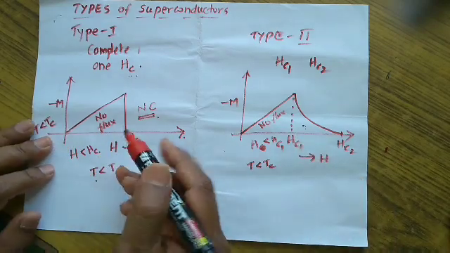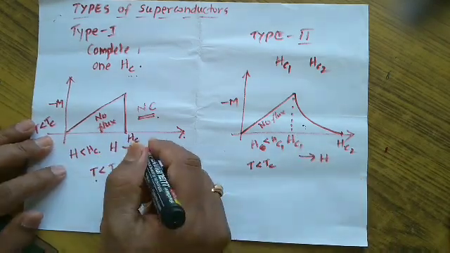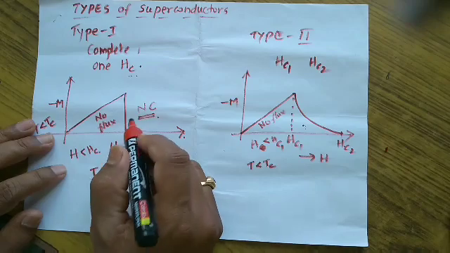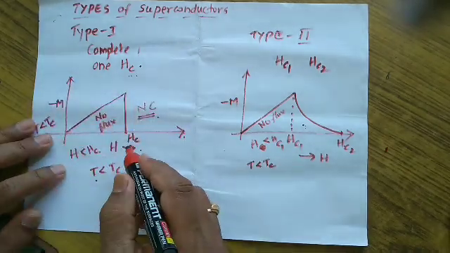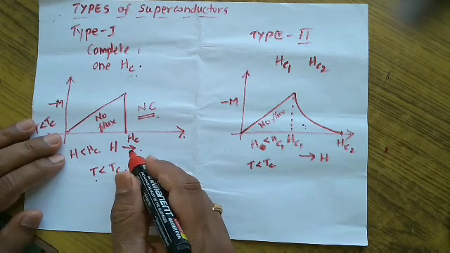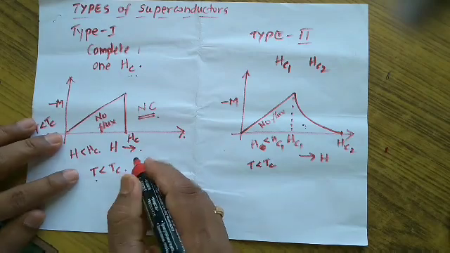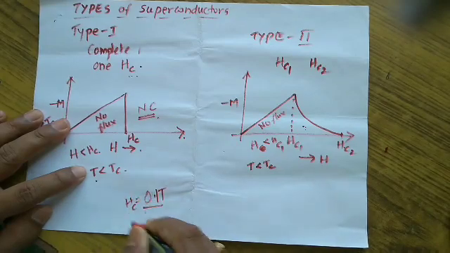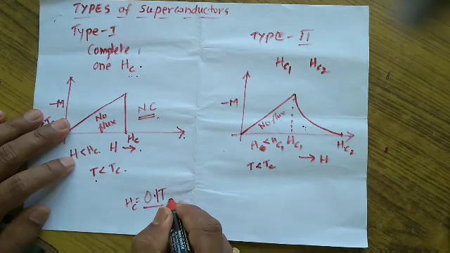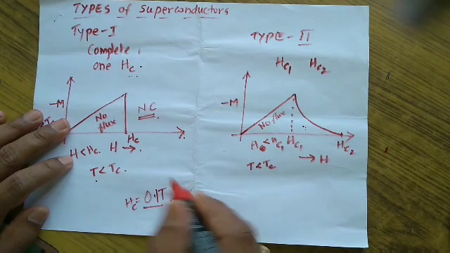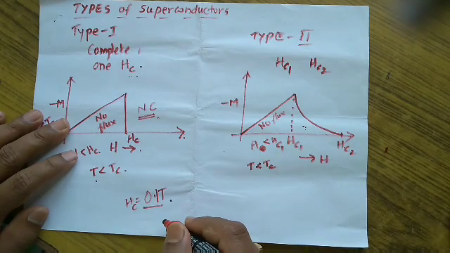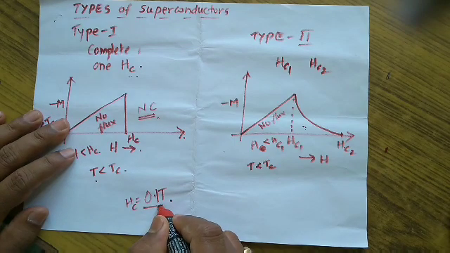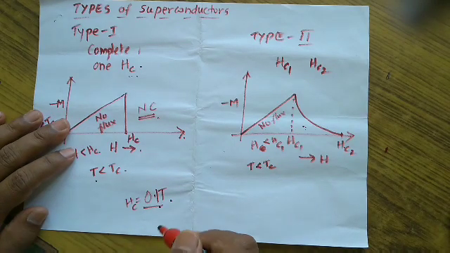In the case of type 1 superconductor, the Hc value is very small. It is of the order of just 0.1 Tesla. Such a superconductor cannot be used to make superconducting magnets, because if, for example, the Hc value is 0.1 Tesla for a given superconducting material, and you are using that material to produce the magnetic field, when the magnetic field produced becomes equal to 0.1 Tesla, immediately the material turns back to the normal conducting state.